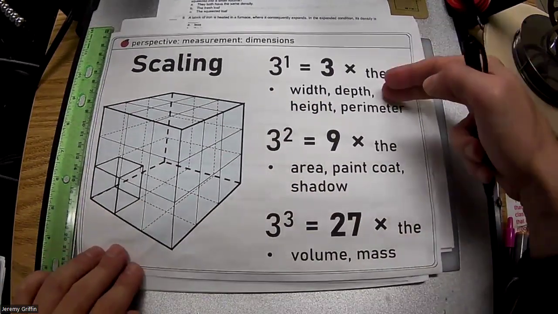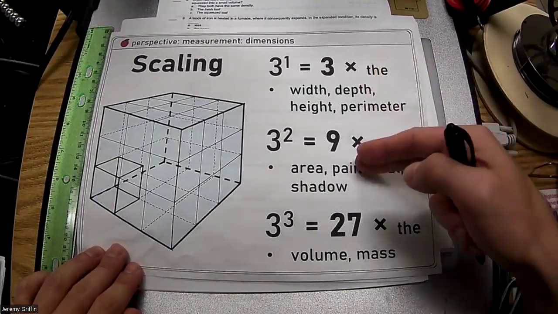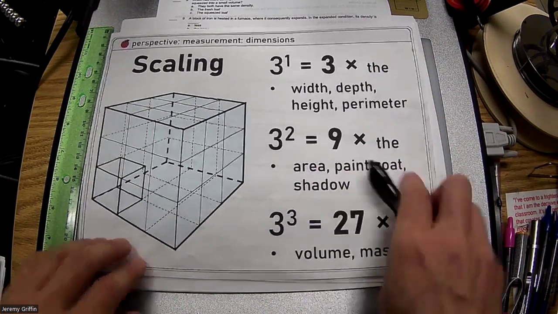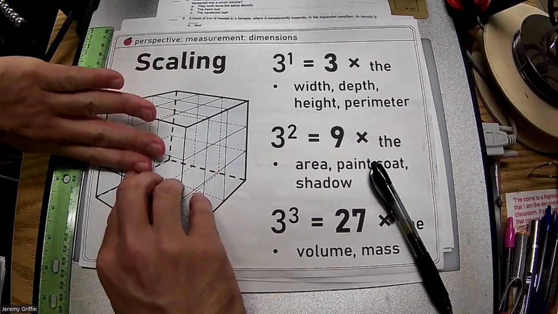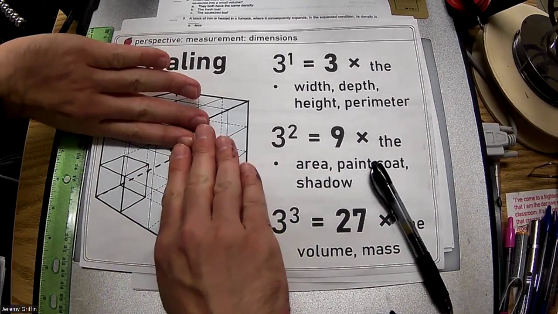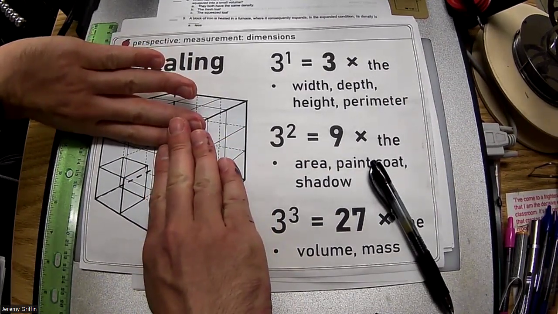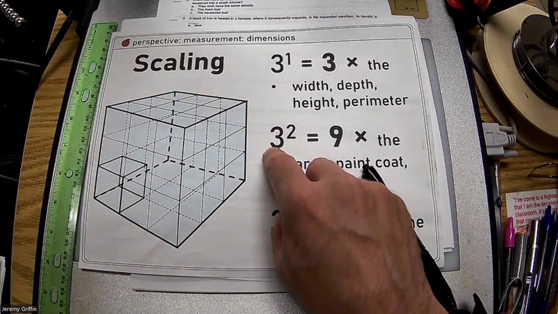Then there could be different questions that are either linear, two-dimensional, or three-dimensional. Now this one is an area question. So here's the original, say the front surface of that box. What if you blow it up by a factor of 2? Now I've got twice as wide and twice as tall, so how many times the surface area? Four times. So I'm going to take this base value and change it to 2 for a linear factor of 2.